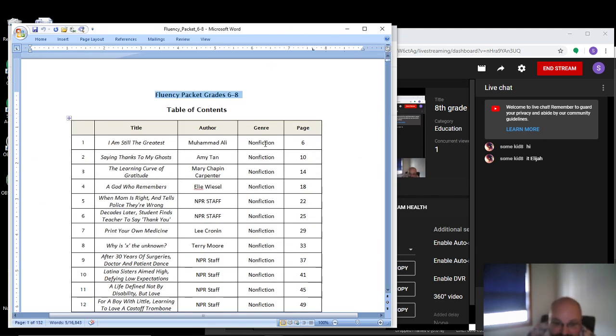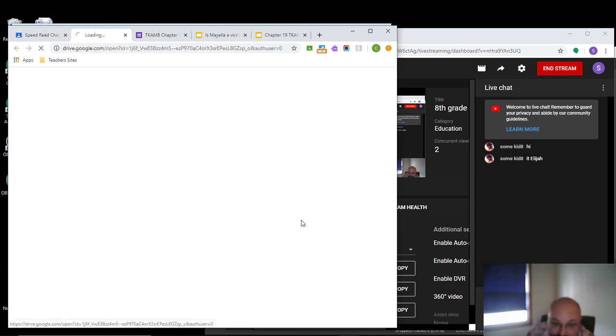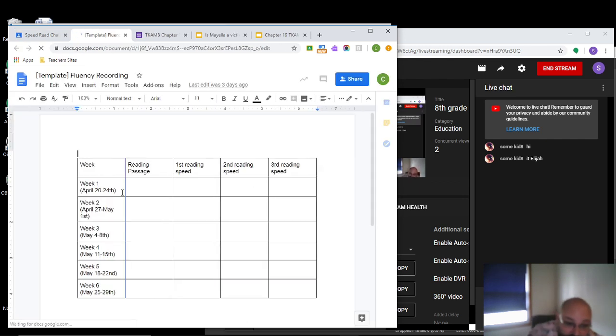Read that story out loud and then record how fast you're able to read that story on this template right here. So say you read the Muhammad Ali packet, write down Muhammad Ali for the reading passage, and then how long it took you to read it. So 2 minutes, 3 minutes, whatever.